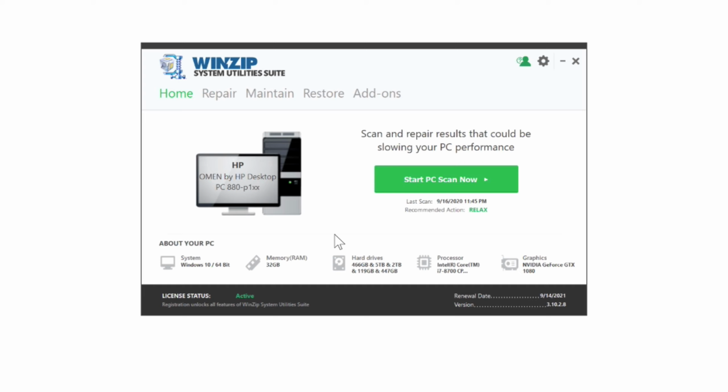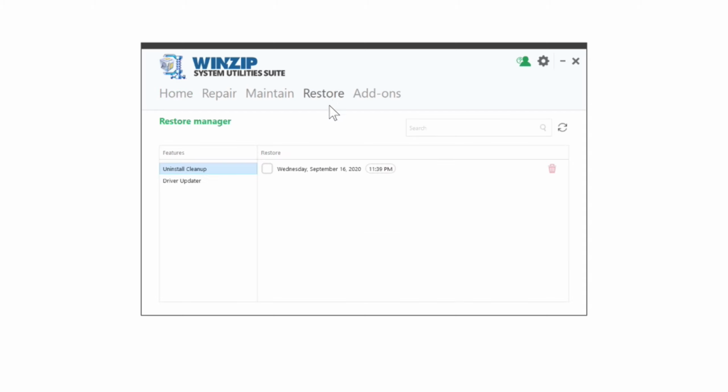Now if you ever need to restore your system to where it was before this cleanup, just come here to the Restore tab. And here you can find your restore points for your drivers and registry, time and date stamped for you. You'd simply choose the restore point that you want to revert to, and click Restore.